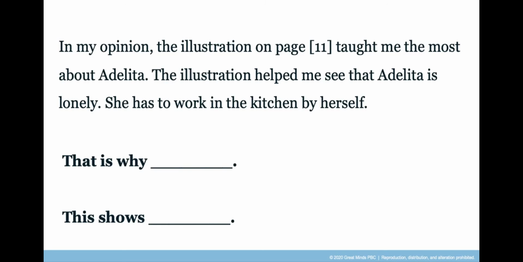Now, what I'd like you to do is orally rehearse a conclusion for the opinion paragraph. Remember, you can use one of the sentence frames to start your opinion conclusion. Are you ready? Go ahead and orally rehearse a conclusion for the opinion paragraph you see on the screen.